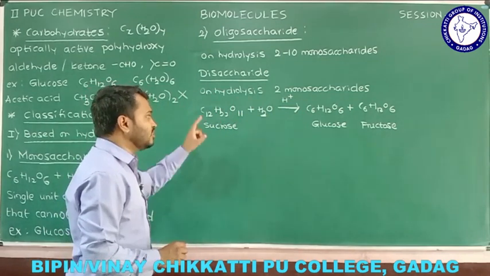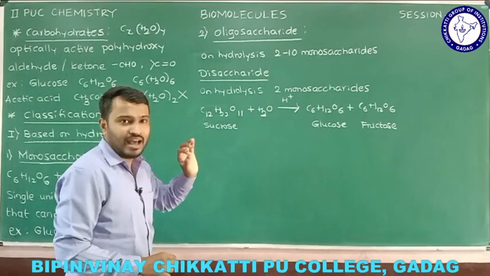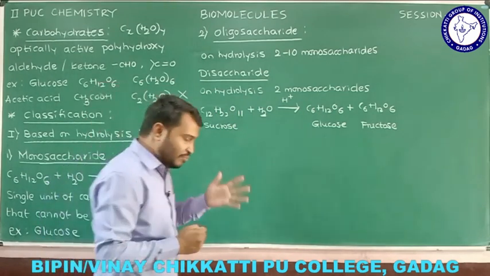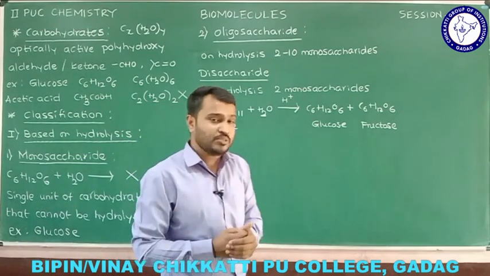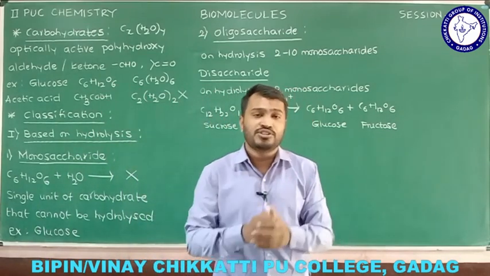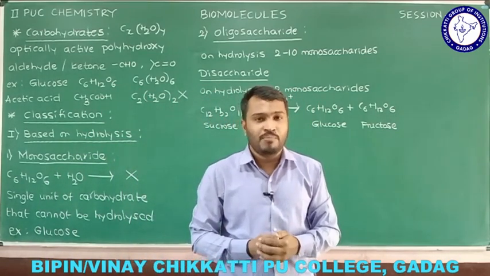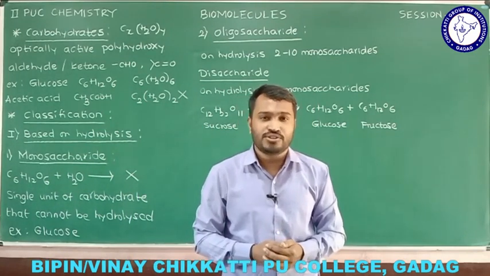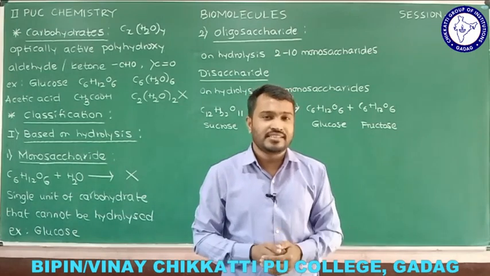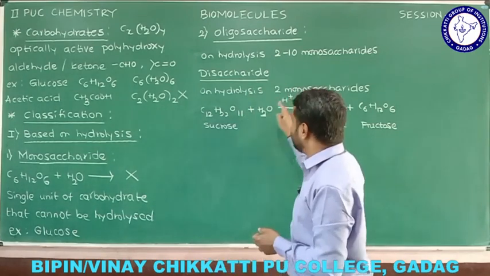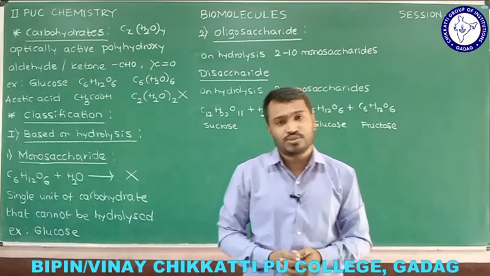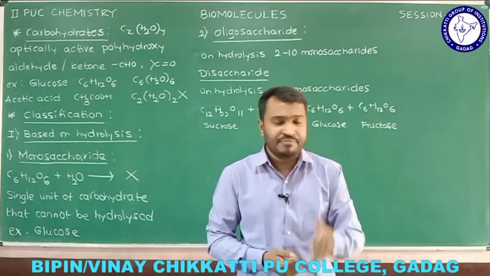If you just observe this example, we call it inversion of cane sugar, isn't it? In the chapter called surface chemistry I explained the same example, that is inversion of cane sugar. And do you remember which enzyme is involved in the reaction called inversion of cane sugar? The answer is invertase. We used to write it here. So invertase is an enzyme, and you can call this enzyme catalysis also. That is one concept, the same equation we use.